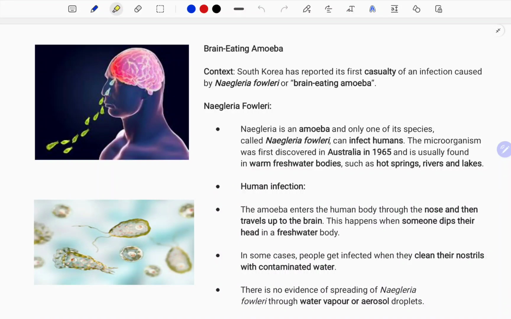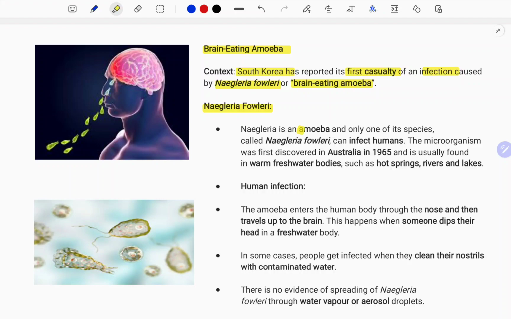Today we're going to see about a new topic, the brain eating amoeba, which is in the news. Let us understand what it is in the news and why it is so important. Actually, in South Korea, it is reported that the first man has died, infected by the so-called Naegleria fowleri, which means a brain eating amoeba. Let us understand what this Naegleria fowleri is.